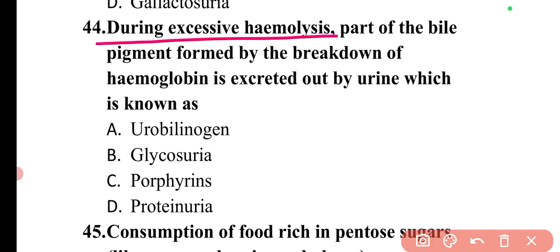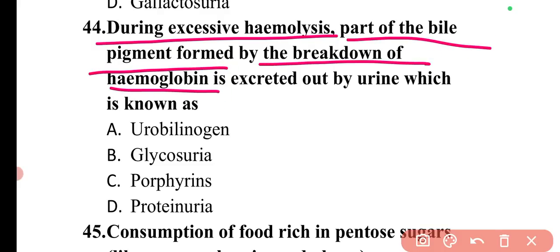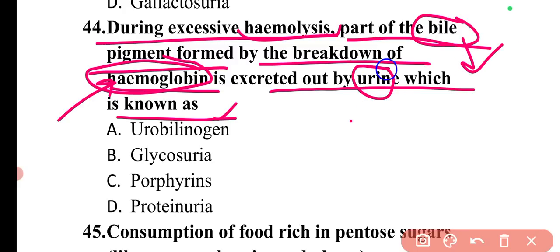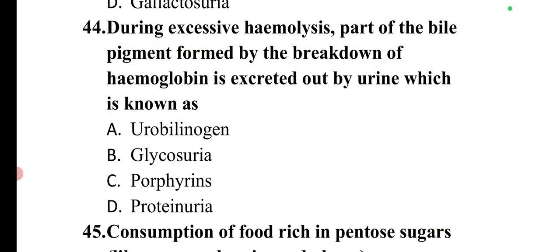Next question is: during excessive hemolysis, part of the bile pigment formed by the breakdown of hemoglobin is excreted out by urine, which is known as. So when there is excessive hemolysis, hemoglobin will break down and bile pigment will be formed, and this part will be excreted in urine, and this is known as urobilinogen. So here option A is correct.